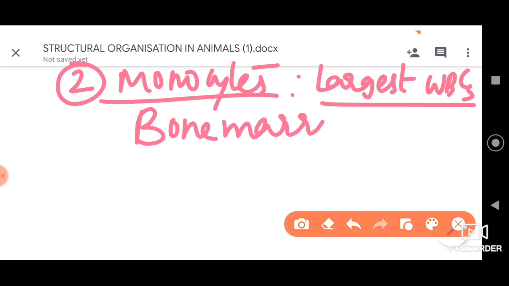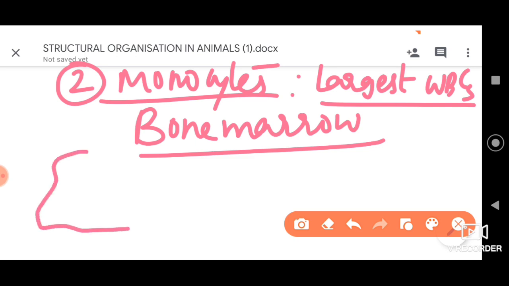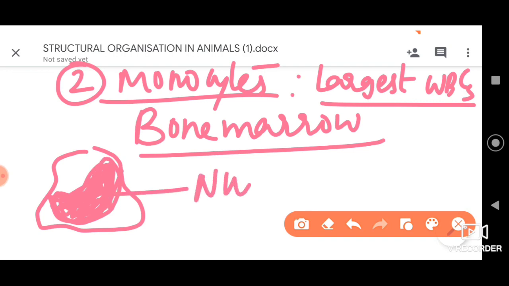The nucleus here is, see, they are very big cells, so the nucleus is roughly kidney shaped, dear students. So this is about the monocytes.